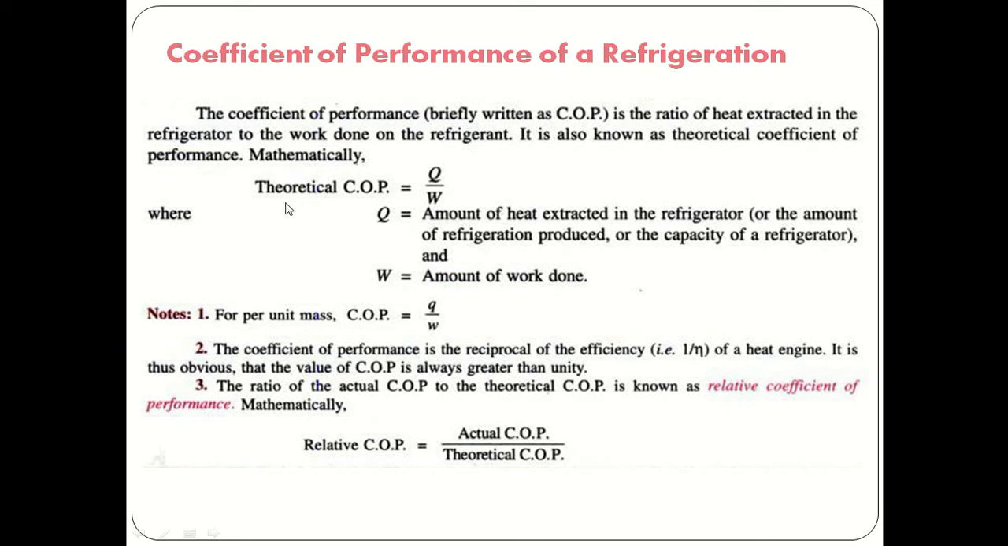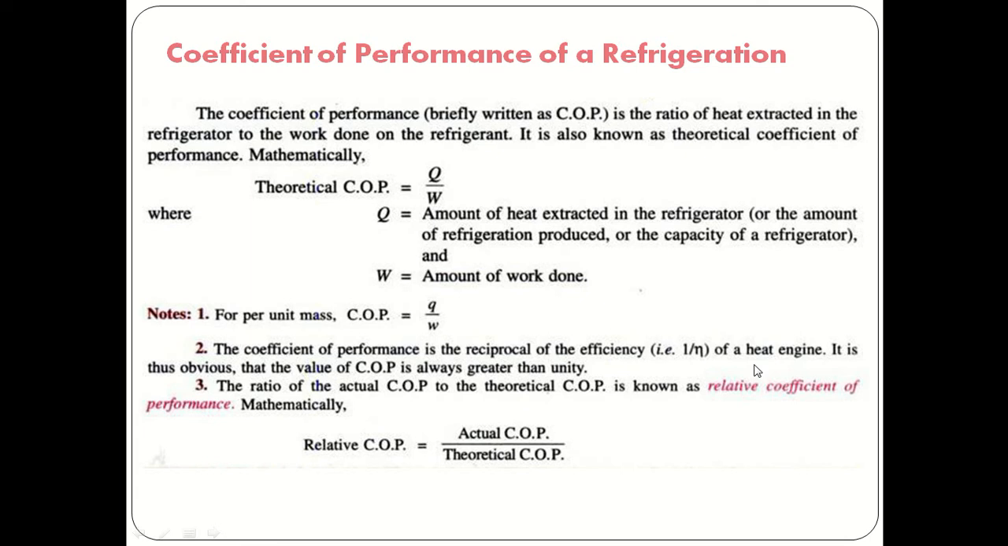Mathematically we can write theoretical COP is equal to Q divided by W. So what is Q? Q is the amount of heat extracted in the refrigerator, or the amount of refrigeration produced, or the capacity of the refrigerator, and W is the amount of work done. So for per unit mass, COP is equal to small q divided by small w. The coefficient of performance is the reciprocal of the efficiency of the heat engine.